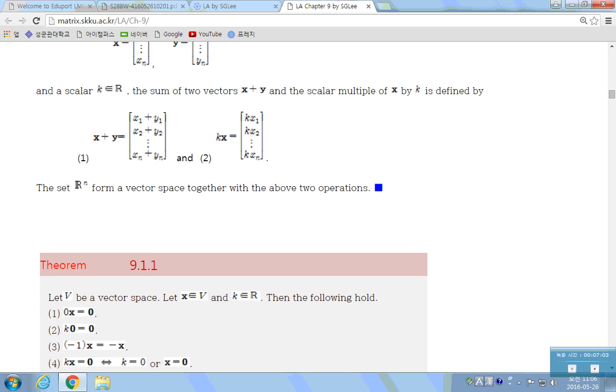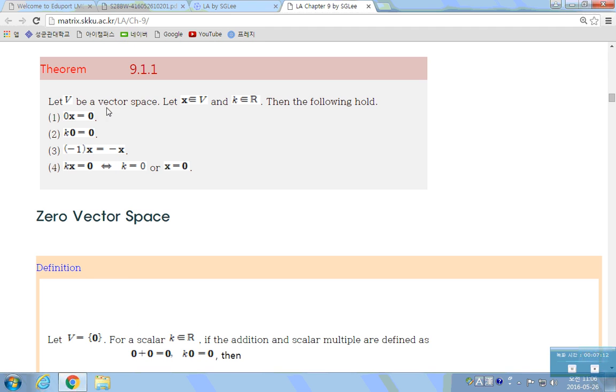So this Rn also forms a vector space with these two operations. And these are the basic properties of vectors. If V is a vector space with two operations, then the following hold. If you multiply scalar 0 on a vector, it's going to be the 0 vector. If you multiply a scalar on a 0 vector, it's going to be the 0 vector.